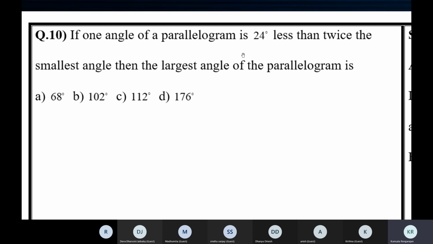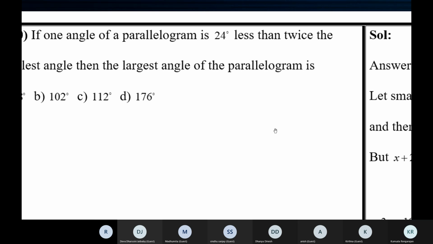See here, whatever is in words, you should just convert to numbers and symbols. If one angle of a parallelogram, so this is the largest angle, is equal to 24 less than twice the smallest angle. The smallest angle is x. Twice the smallest angle is 2x. 24 less, so 2x minus 24. It's not twice the smallest angle, it is 24 less than twice the smallest angle. So 2x minus 24 is the largest angle. That's what you see here.